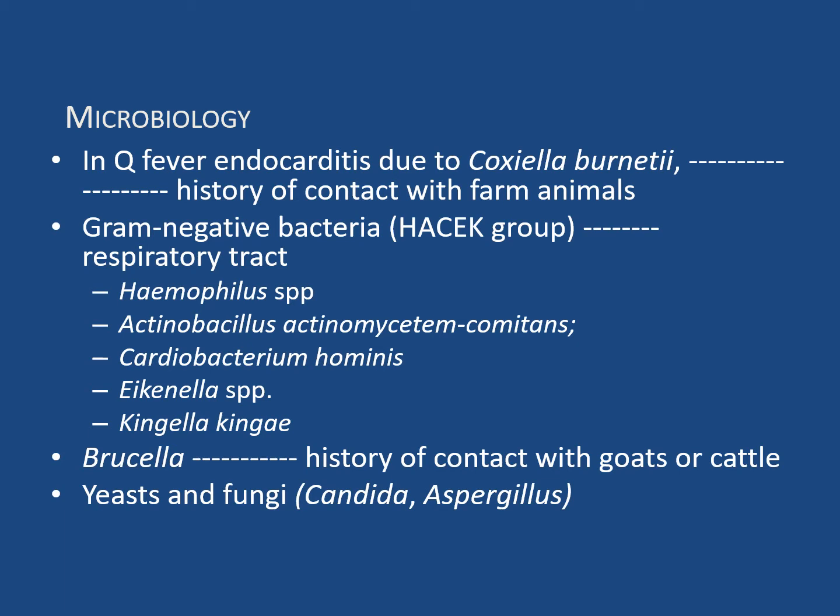H is for Haemophilus species, A is for Actinobacillus actinomycetemcomitans, C is for Cardiobacterium hominis, E is for Eikenella and Kingella species. Brucella is also involved in endocarditis, but here there should be a history of contact with goats or cattle. Yeast and fungi like Candida and Aspergillus can also cause endocarditis.